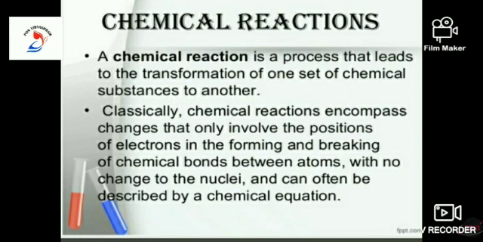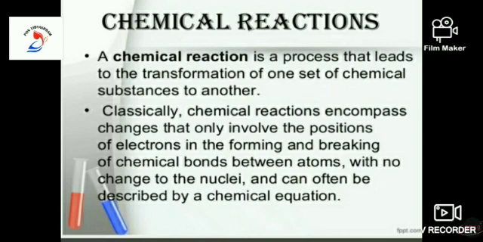Classically, chemical reactions encompass changes that only involve the positions of electrons in the forming and breaking of chemical bonds between atoms, with no change to the nuclei, and can often be described by a chemical equation.